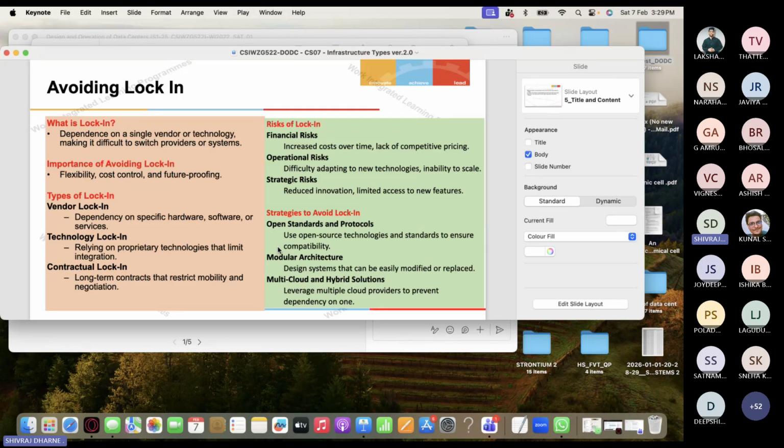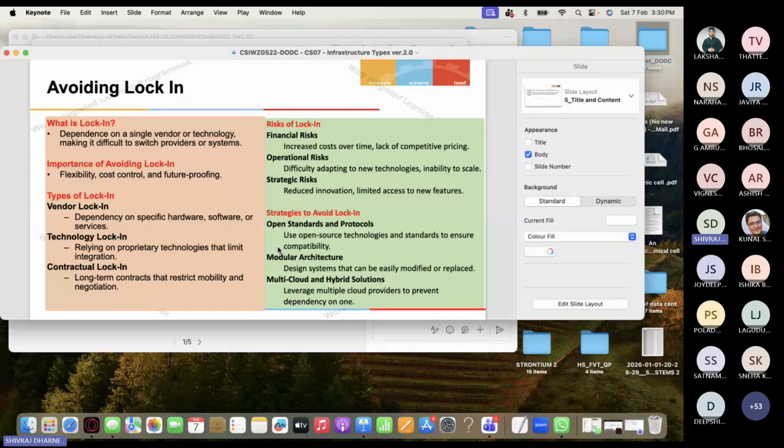So what are the risks of lock-in? There are financial risks, operational risks, and strategic risks. And what are the strategies to avoid the lock-in? You can use open standards and protocols, that means use open source technologies and standards to ensure compatibility. Modular architecture: you can design the system so that it can be easily modified or replaced. And you can use multi-cloud and hybrid solutions, that means you can leverage multiple cloud providers to prevent dependency on a single one.